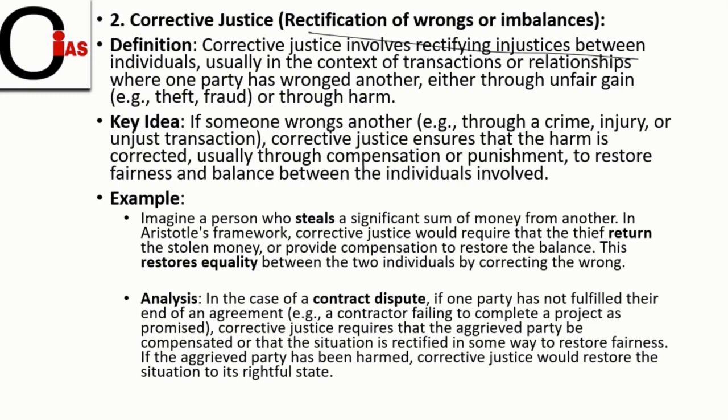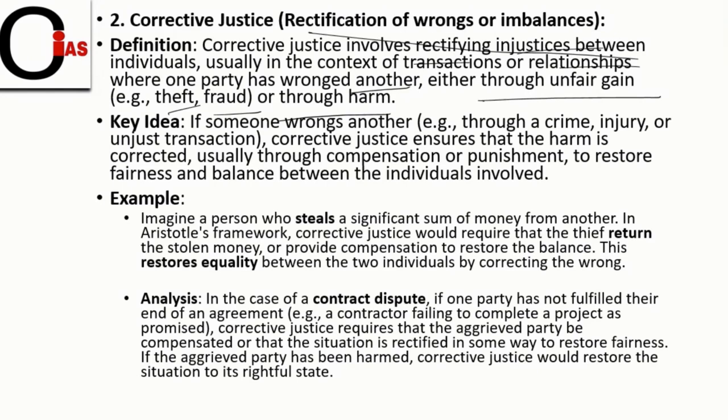Corrective justice involves rectifying injustices between individuals, usually in the context of transactions or relationships, where one party has wronged another either through unfair gains, theft, fraud, or harm. If anything wrong happens in society, it will be rectified through legal means or through compensation.